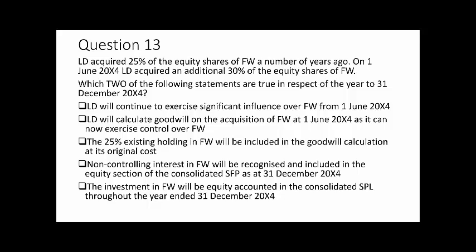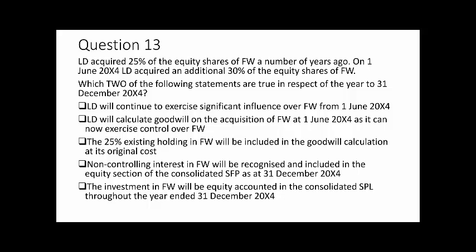So the first is that LD will continue to exercise significant influence over FW despite the fact that additional shares have been purchased. The second is that they will calculate goodwill on the acquisition of FW at 1st of June X4 as they now exercise control.